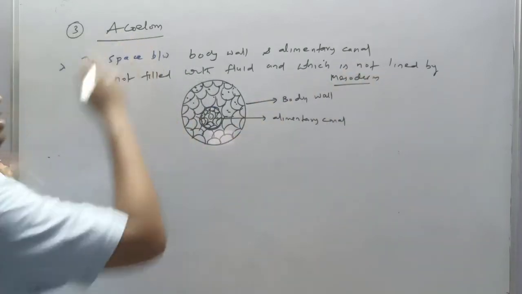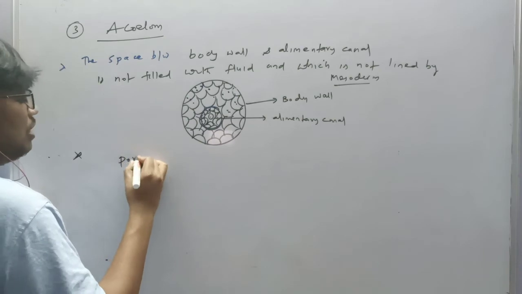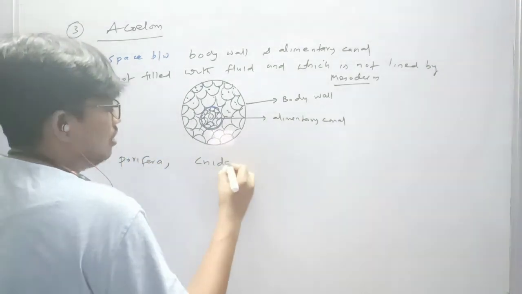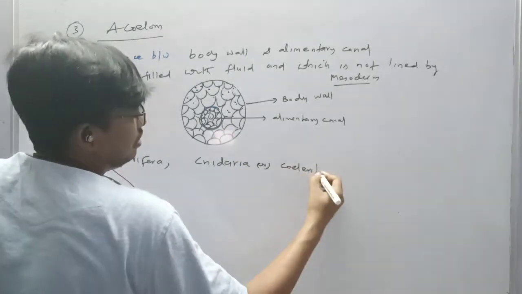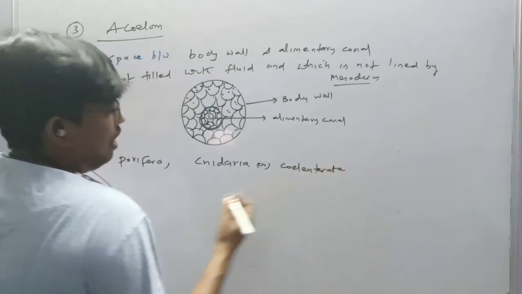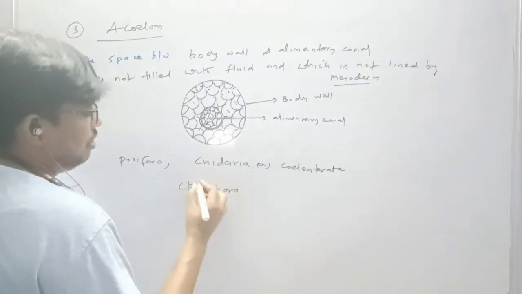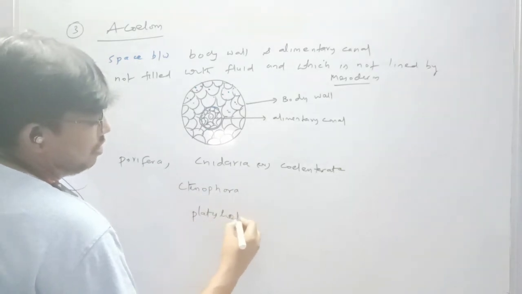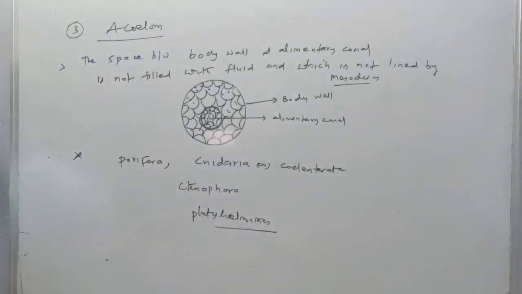Acoelomate animals examples: Porifera and Cnidaria. Cnidaria another name is Coelenterata, and Ctenophora, and Platyhelminthes. This is the acoelom.